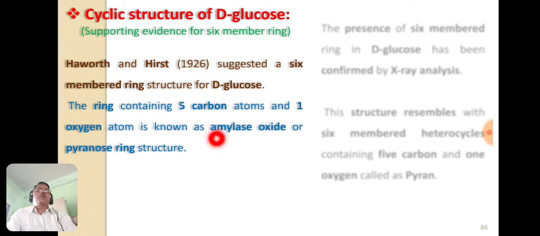This ring is known as amylene oxide, or it is also known as the pyranose ring structure.